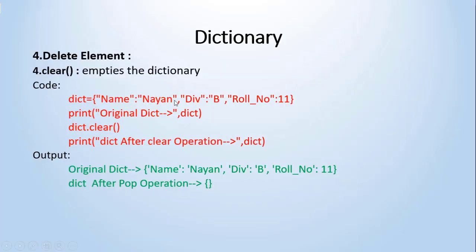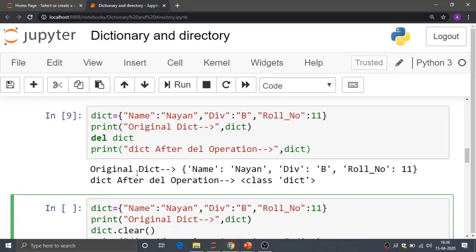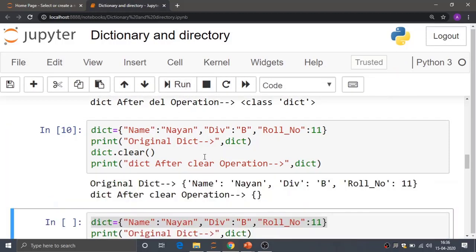So the next one is clear. What clear is doing is removing all the elements from the dictionary. Again it is an inbuilt method within the dictionary. So we will see this particular method. The remaining syntax is the same over here, I am just using the dict variable dot clear, and after that I am seeing the output before deletion and after deletion.